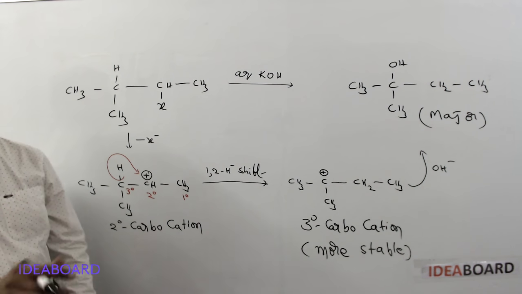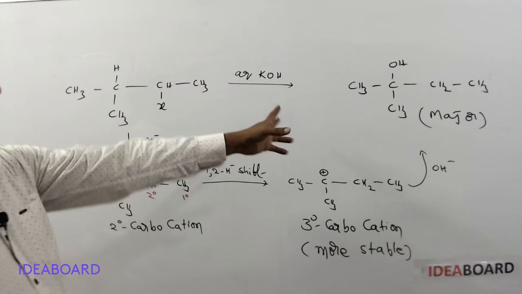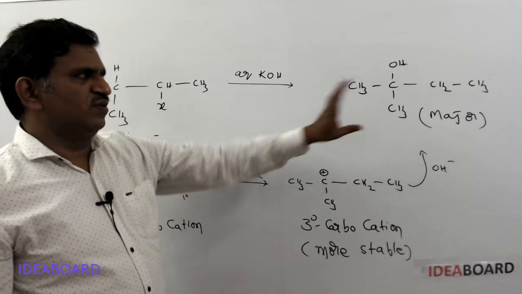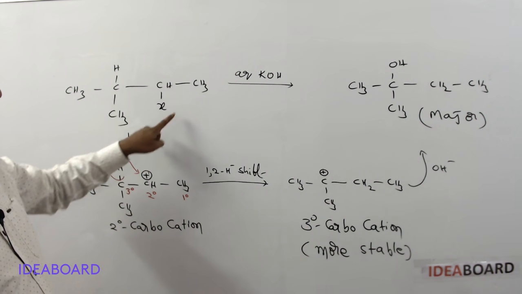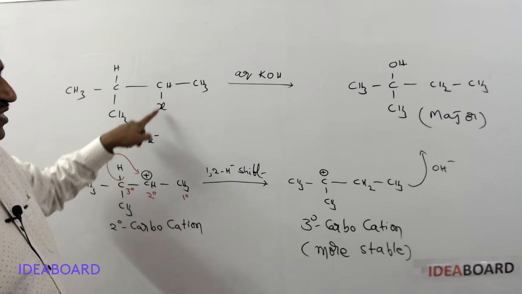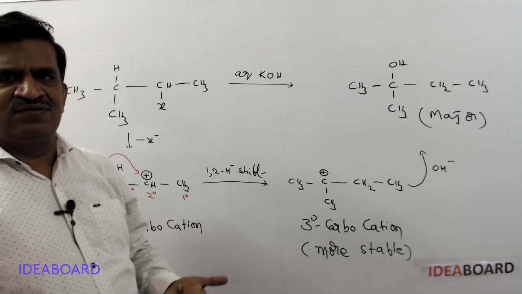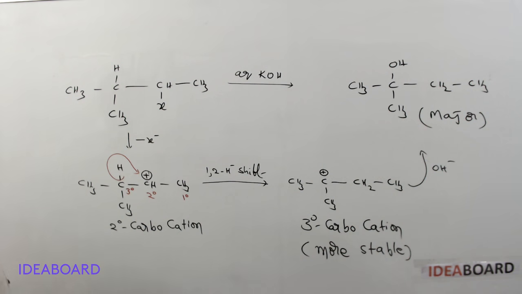A minor product is also possible, but in very small quantity, so we don't consider it. The main product or major product is this one only. The minor product would be by replacement of the halogen at the same place with an OH group, giving the secondary alcohol, with the OH group at this position only, without rearrangement. So this is the 1,2 hydride shift we discussed.